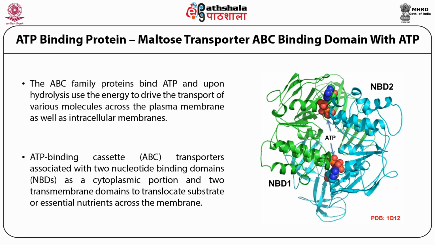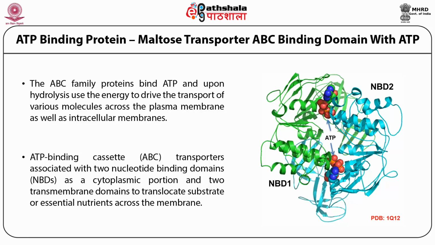On the right side you see a cartoon representation of a nucleotide binding domain from the maltose transporter. So here on the left side you see one monomer in green color. On the right side you see one monomer in cyan color. In the center you see a sphere representation. There are two ATP molecules. Here the ATP molecules are helping in dimerization of these nucleotide binding domains.